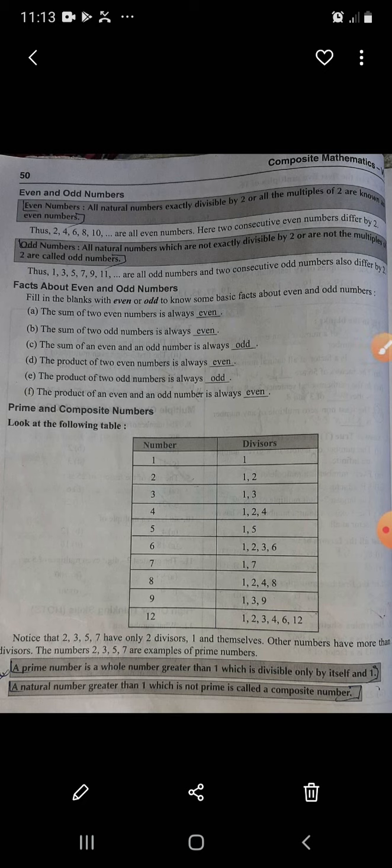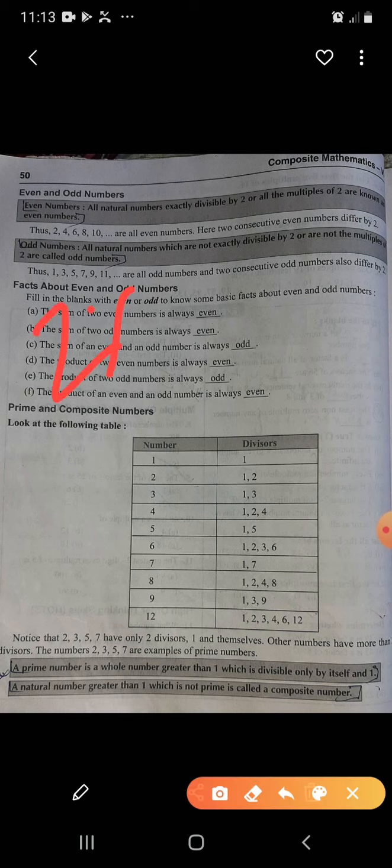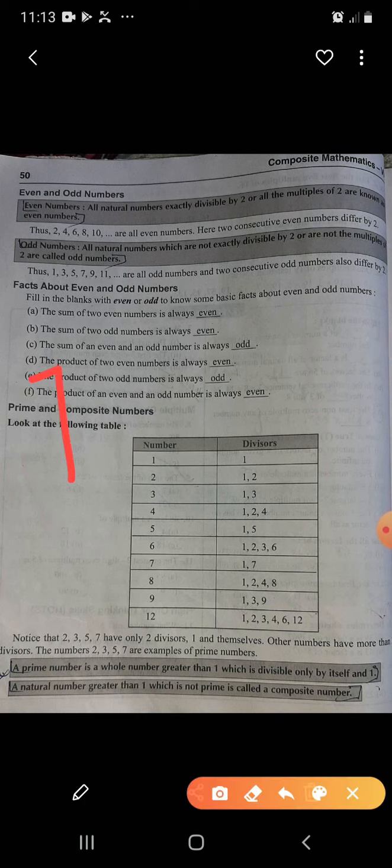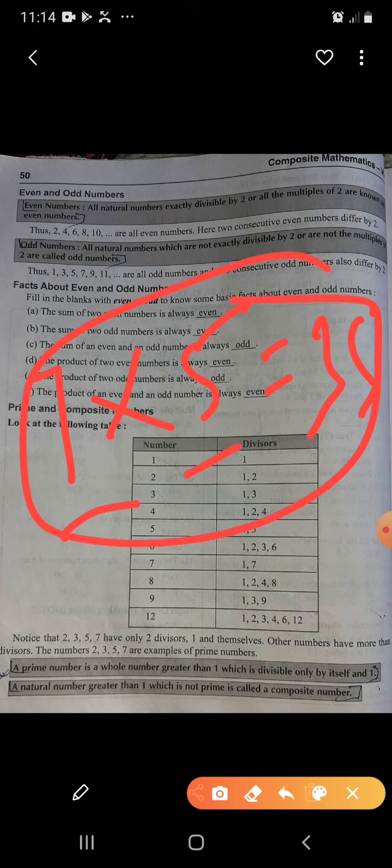The product of two even numbers is always even. If I take the same example, 2 into 4, this is even, this is even, and their product is 8. You can take any number. Next, the product of two odd numbers is always odd. If I say 7 into 5, this is odd, this is odd. The result is 35, so their product is odd.